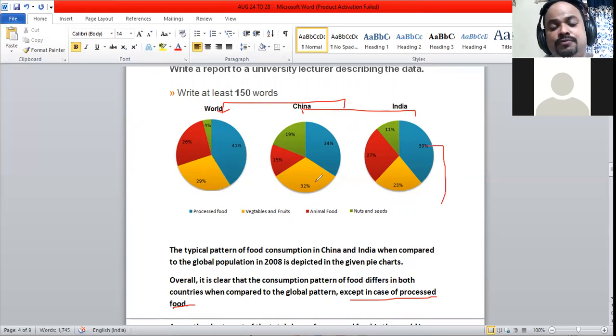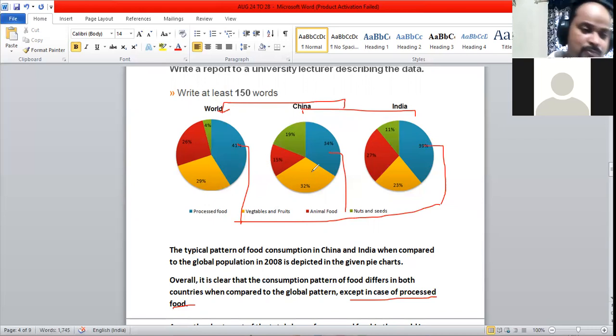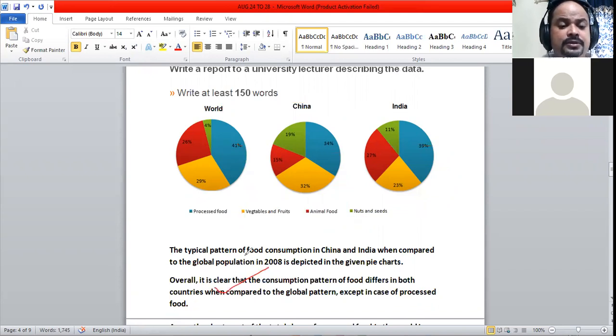In the case of processed food, it is the maximum here, and here, and here too. When we compare both countries, India and China, the most consumed food in India and China is processed food, and that is the same in the world. Now, this is the overview and this is the introduction. Clear. Now we are moving ahead with the body paragraphs.